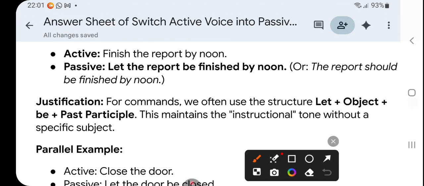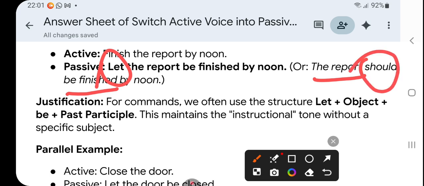If you are not using "let", then you should use "should be". The "let" or "the report" rule is applicable. The report should be finished, right? So that "finish" is "finished by noon", right?